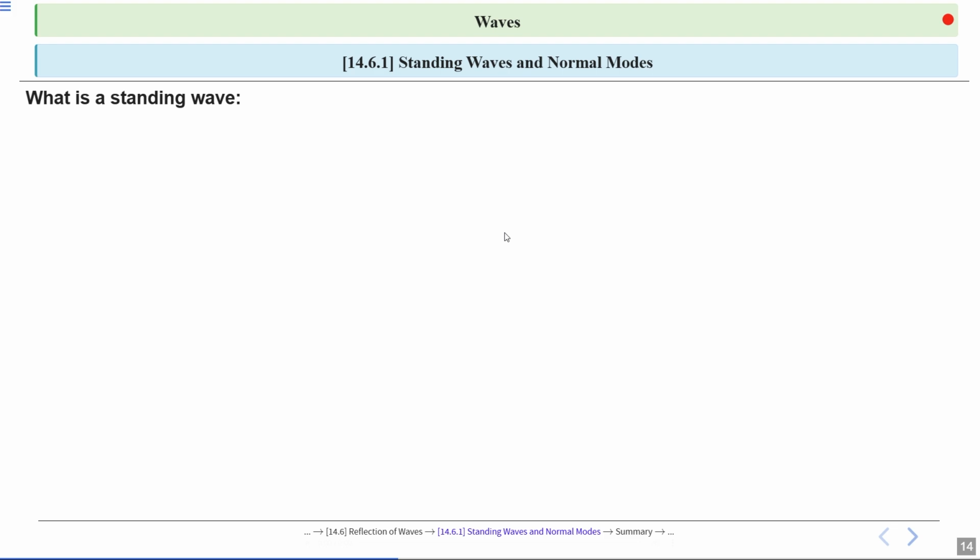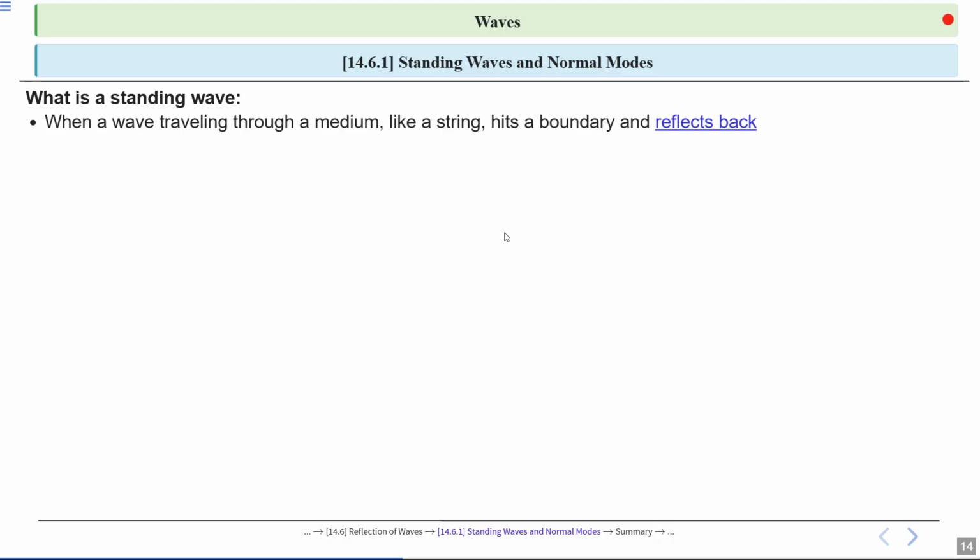Now what is a standing wave? Think about it. When a wave hits a boundary, it reflects. If the boundary is fixed, the wave inverts. If free, it stays the same.